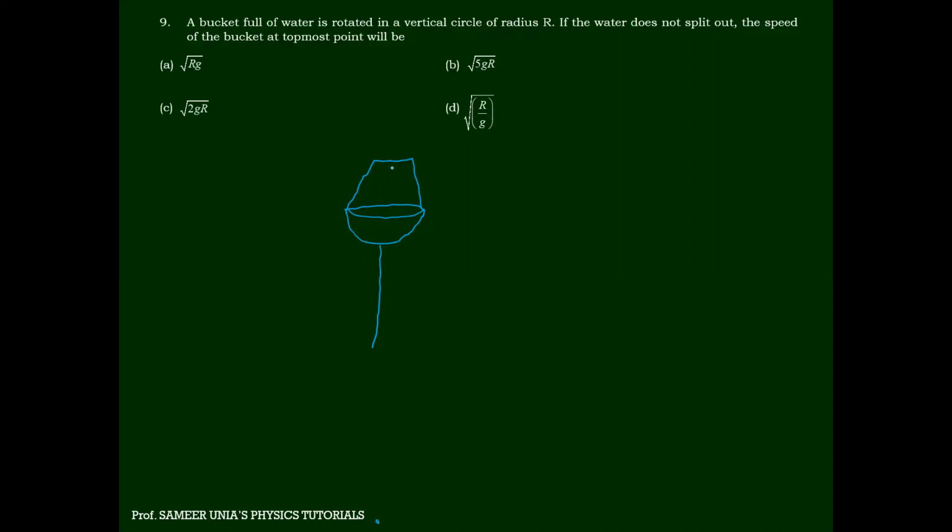And it is full of water, and it is moving in a circle, a vertical circle. I want to find the speed at the topmost point. Speed means the minimum speed at the topmost point. Can anyone tell me the answer for the minimum speed at the topmost point?